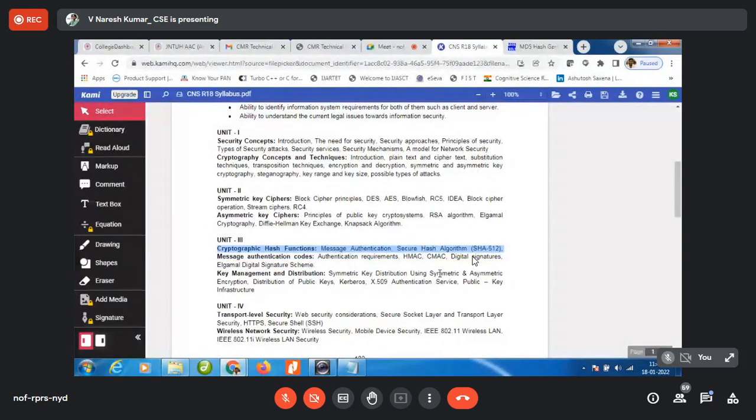Then who is sending it? Authentication. Who is authorizing it? So how to find that? For that particular purpose, authentication, we are going to use HMAC or CMAC or digital signatures, and these algorithms we use for authentication. Dear friends, now you have understood maybe. So this is for confidentiality, this is for integrity, and this is for authenticity.